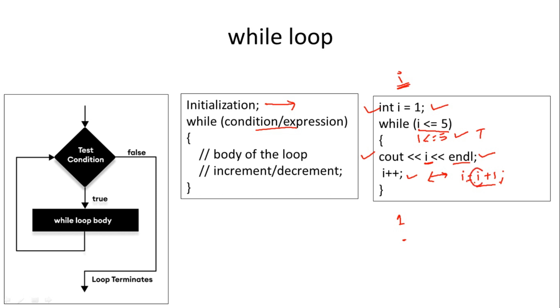The initial value of I was 1, so 1 plus 1 will be 2, and the new value of I will become 2 now.